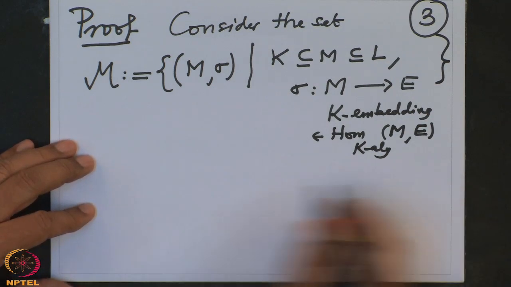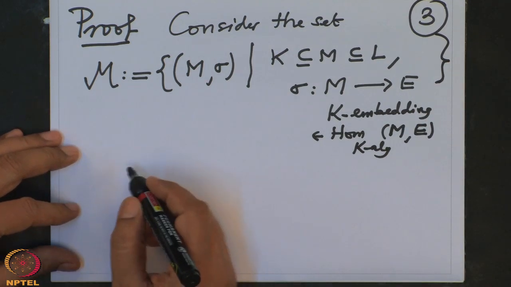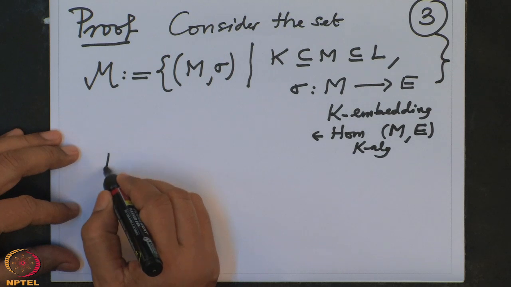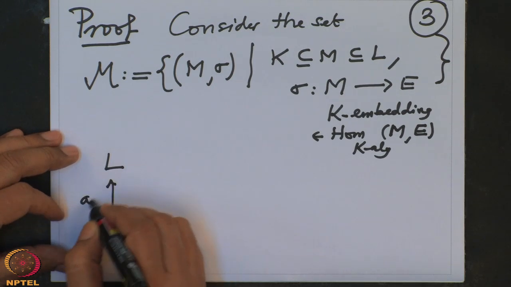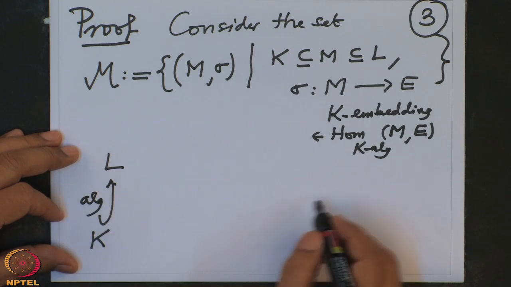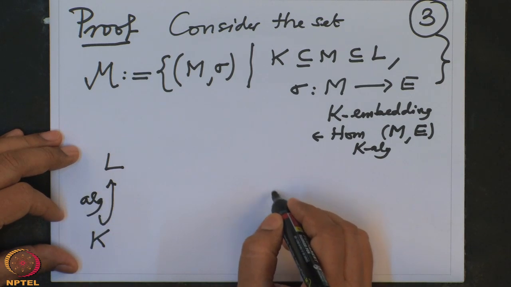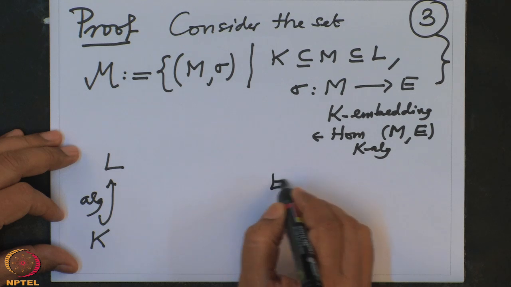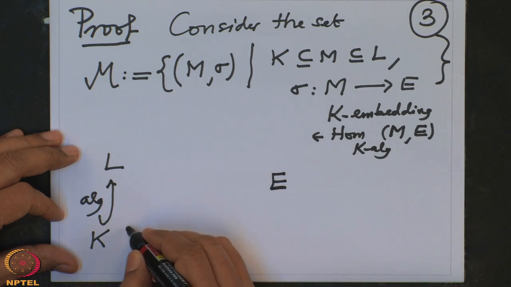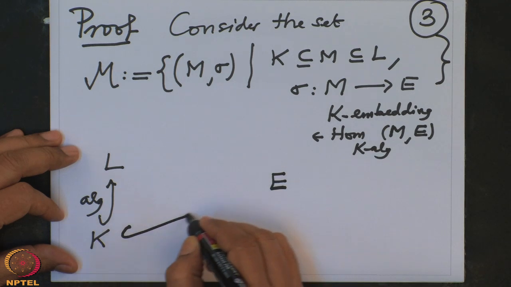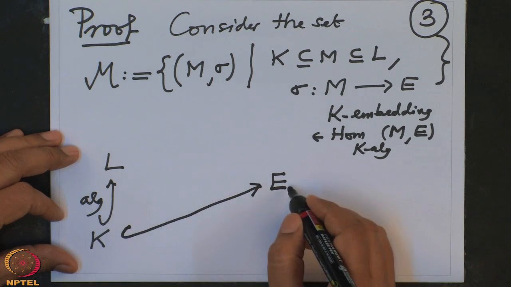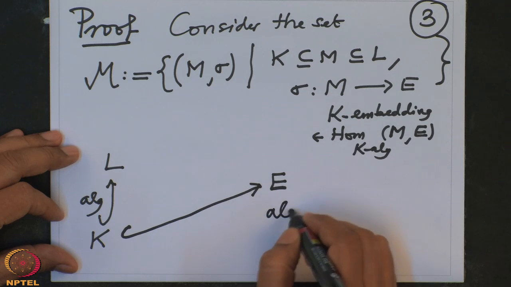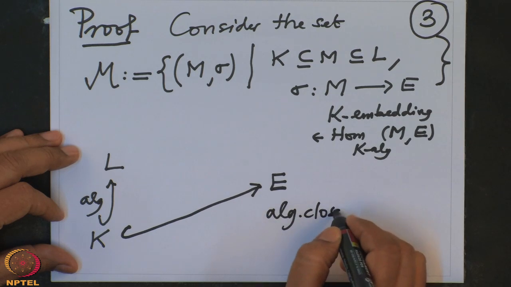Remember, what we want to do is the following. Let me draw a diagram. L over K, this is the given algebraic extension. And we have given E. E is a field extension of K, and this E is algebraically closed. That is what we have given.